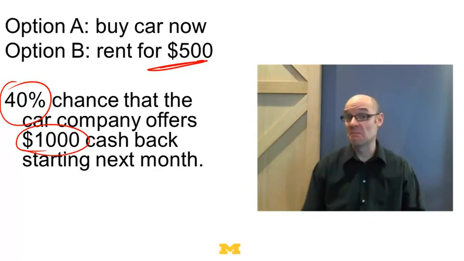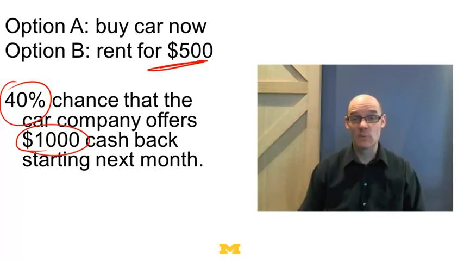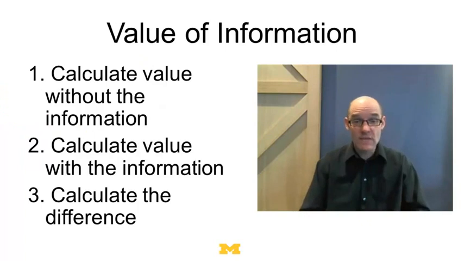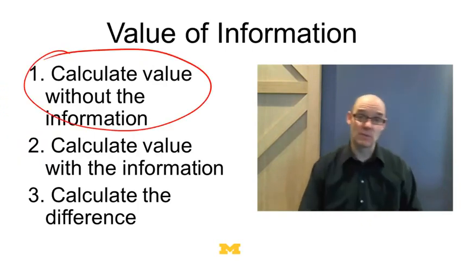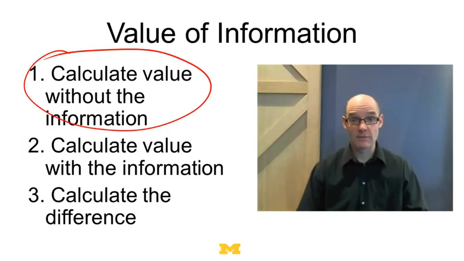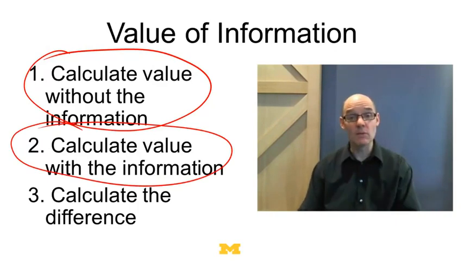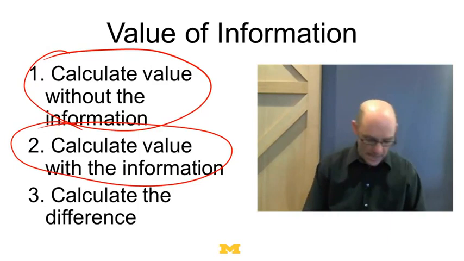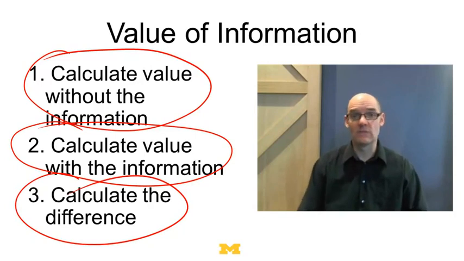First off, that's not an easy question. If I said, what's it worth to you? I don't know, $50, $100, $200, $300, who knows. That's what we want to try and figure out. To figure out the value of that information, we just have to do 3 things. First, we calculate the value without the information. Suppose I just have to make my choice: what's my optimal choice, and how do I come out? Second, I calculate the value if I had the information. If I knew what was going to happen, what would I do, and what would my net value be? And then third, I take the difference: the value with the information minus the value without the information, and that tells me what the information was worth.